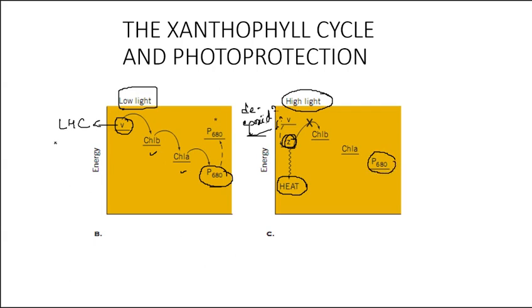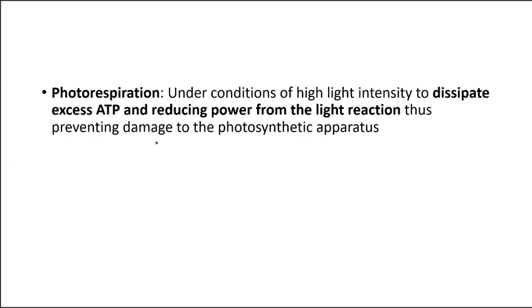Here, this is again an important part. Under high light, violaxanthin is converted to zeaxanthin, and under low light, zeaxanthin is converted back to violaxanthin. Photorespiration is again a process which helps in prevention of damage to the photosynthetic apparatus.